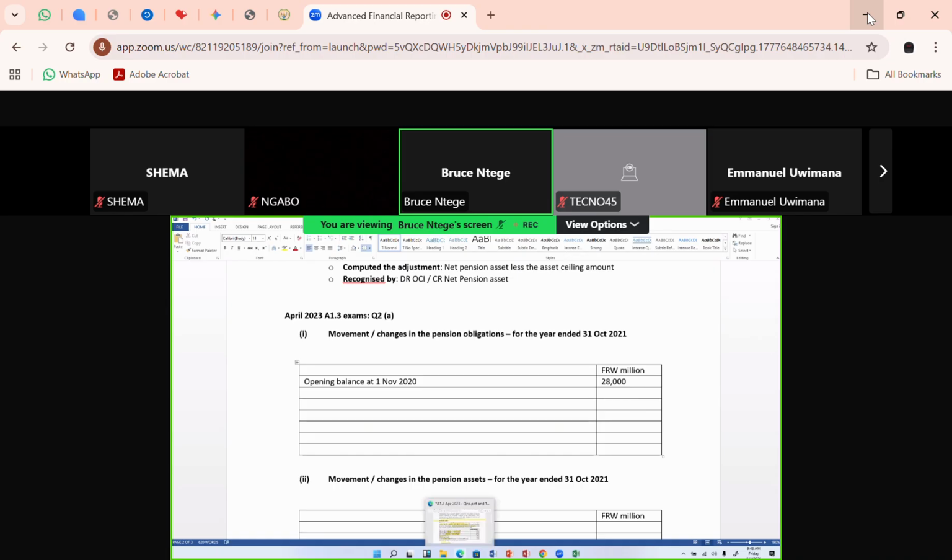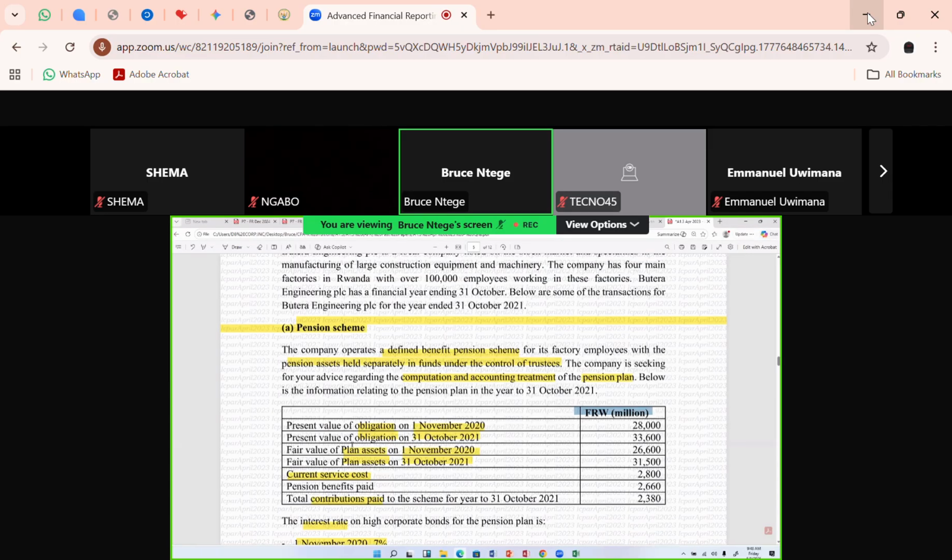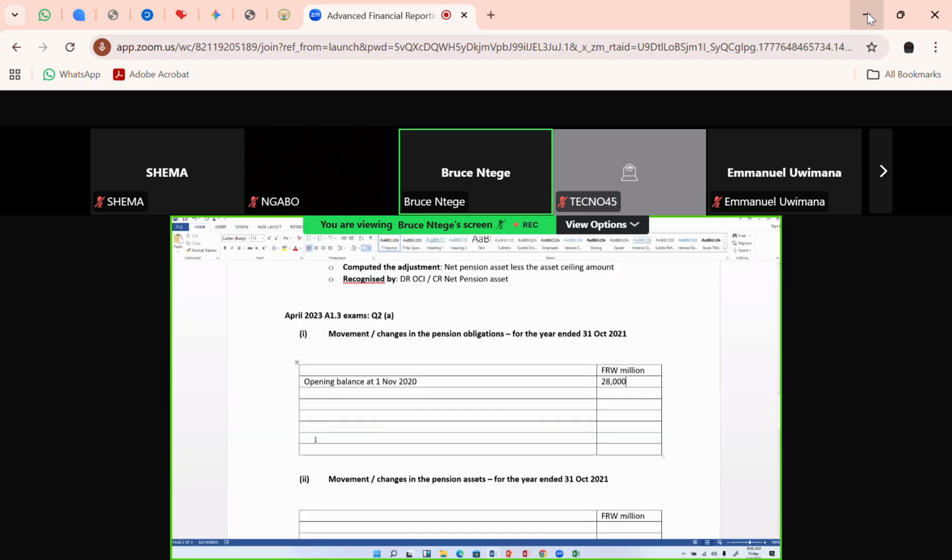Then I'll move back and see that they also told me the present value of the pension obligation at the end of the year, 31st October 2021, sorry, I have 33,600, this figure here. So I could leave about 3 or 4 lines in between. The space will be enough.